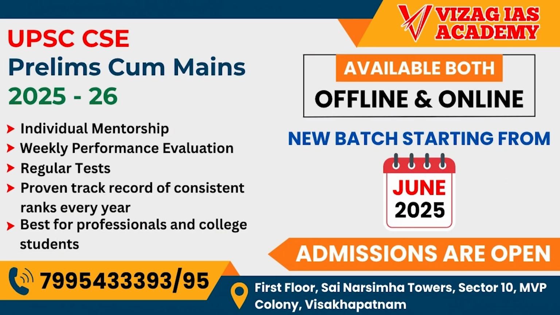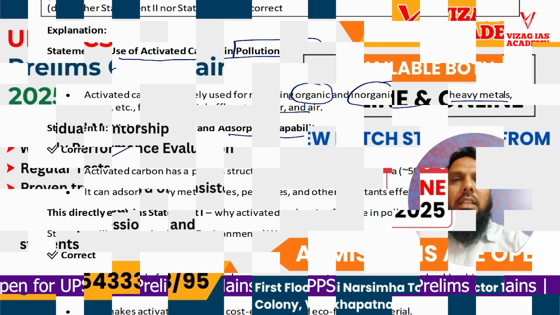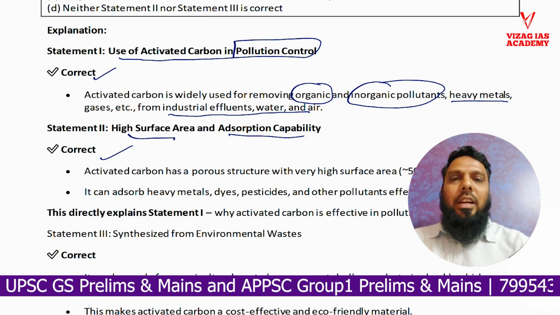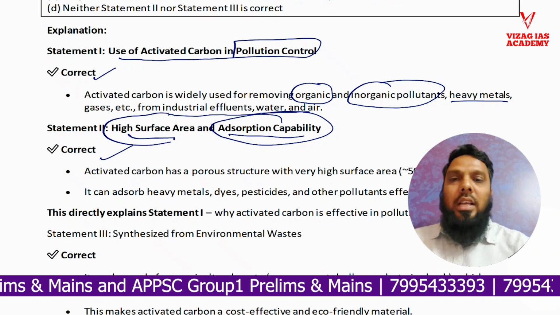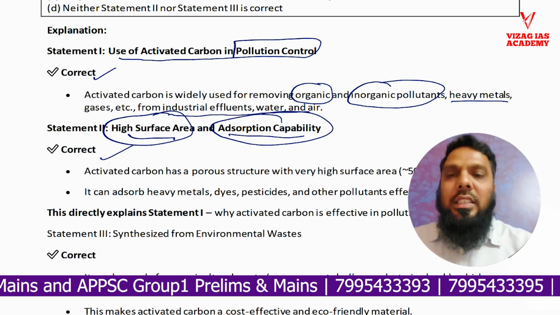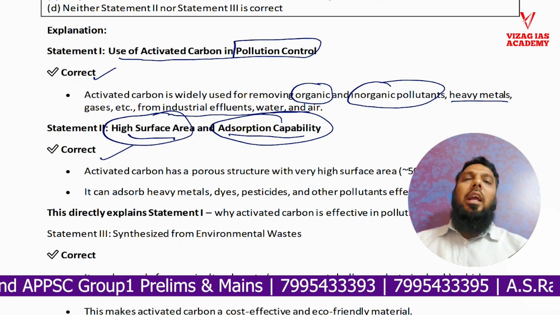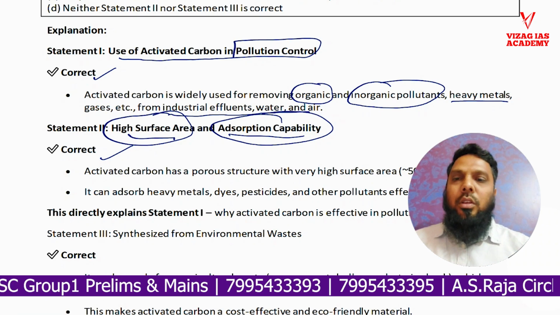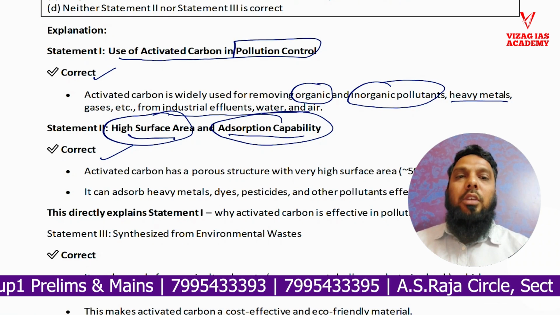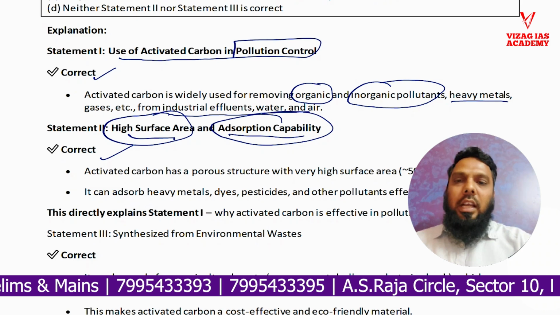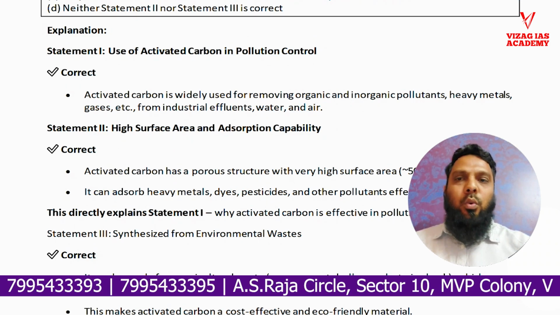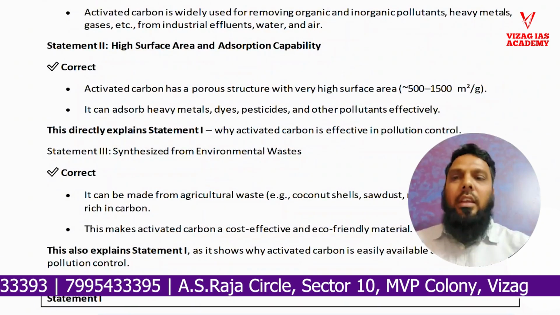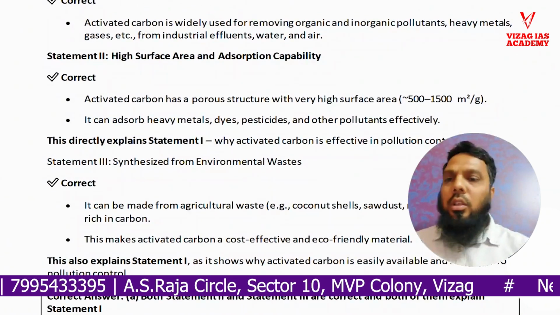Now statement 2 is also correct. High surface area and absorption capacity are related to that. Definitely activated carbon has high absorption capability and also high surface area. Once it has more surface area, it can absorb more, so it can be more helpful in reducing pollutants. So definitely it can absorb heavy metals and dyes, so statement 2 is also right. Then statement 3, what we see, is also right.